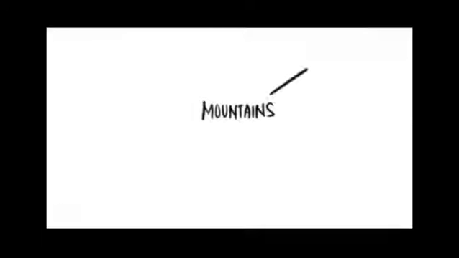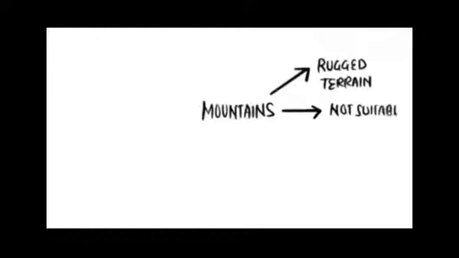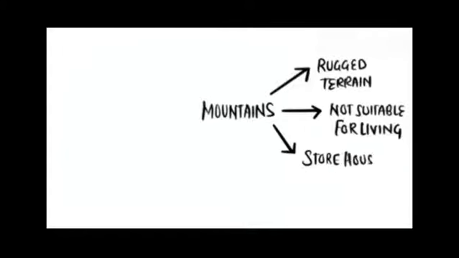Now let's talk more about mountains. Mountains are rugged terrain. They're not suitable for living, even though mountains are important because they are a storehouse of water, and moreover glaciers feed water in the summer season.